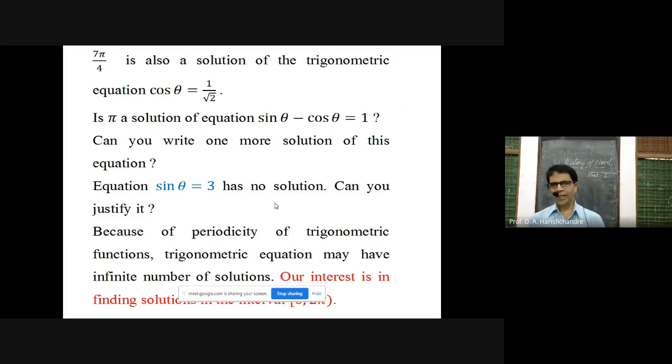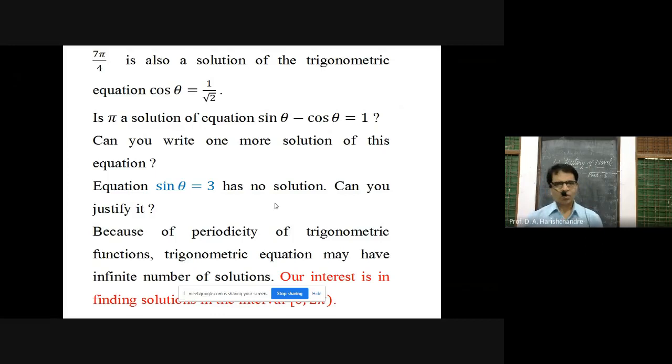Now once you are getting at least one solution to the given trigonometric equation, the question comes in our mind: can the same trigonometric equation have more than one possible solution? Note that whenever you are learning anything, ultimately there should be the creation of various questions in our mind. And if you are trying to get the solutions of those questions, ultimately the subject gets developed. This is the simple logic we have to use.